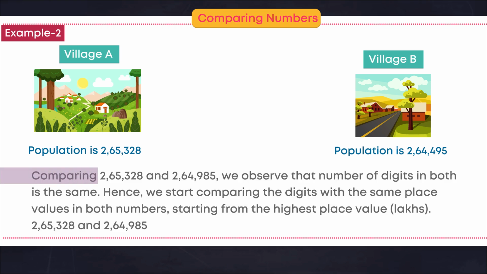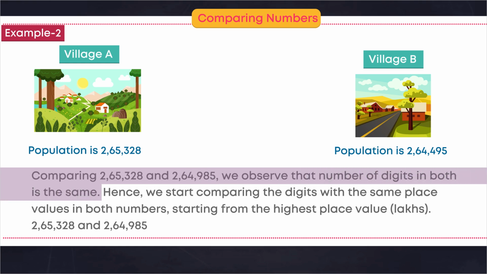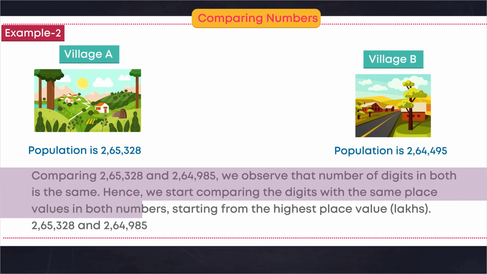Comparing 2,65,328 and 2,64,985, we observe that number of digits in both is the same. Hence, we start comparing the digits with the same place values in both numbers, starting from the highest place value, lakhs.